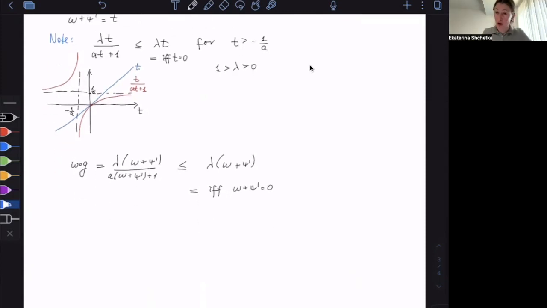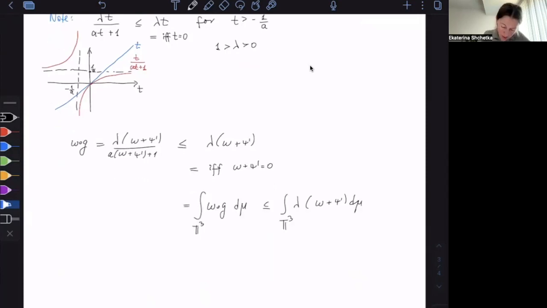So now I'm going to integrate this inequality. Integral of omega of g with respect to my Lebesgue measure on the 3 torus. This is smaller or equal than integral of lambda omega plus psi prime d mu. Mu is the Lebesgue measure on the 3 torus. Okay. I know about this integral that I can actually do a change of variables.